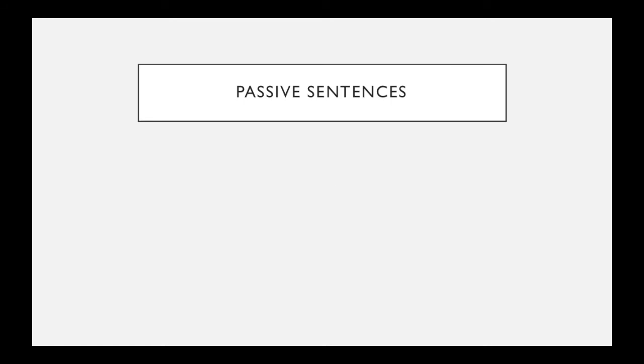Now in passive sentences, this is getting a little bit more intermediate. "Ŝi estas amata de siaj instruistinoj." So she is loved by her own teachers. It's not other people's teachers. In English, when you say she's loved by her teachers, you don't really know who that her is. Is it her own teachers or is it somebody else's teachers? In Esperanto, we know it's her own teachers because we have the special pronoun to tell us that.